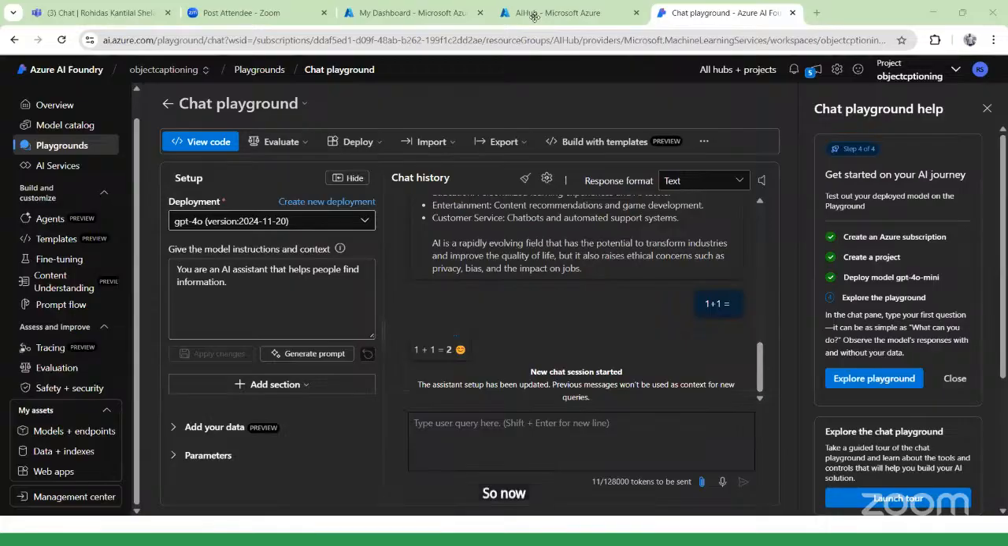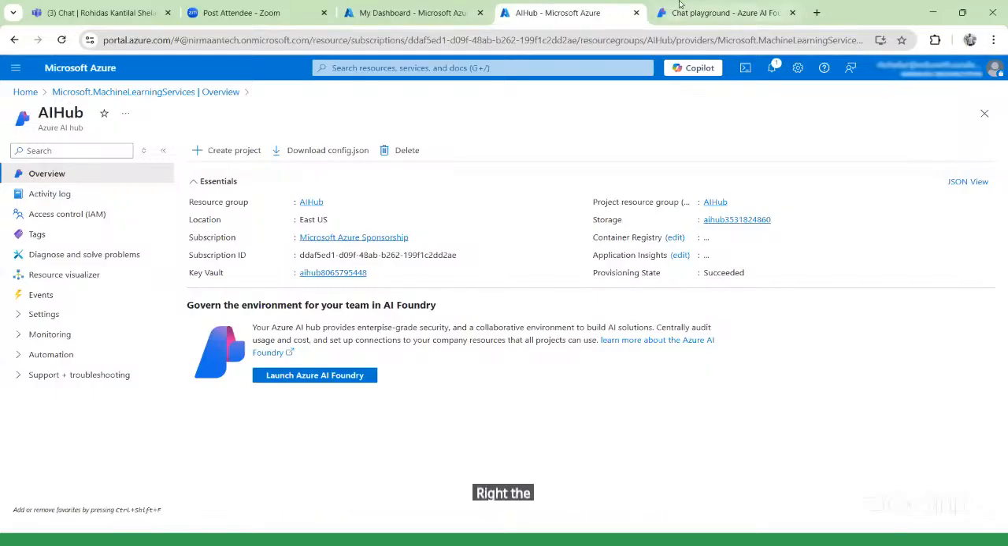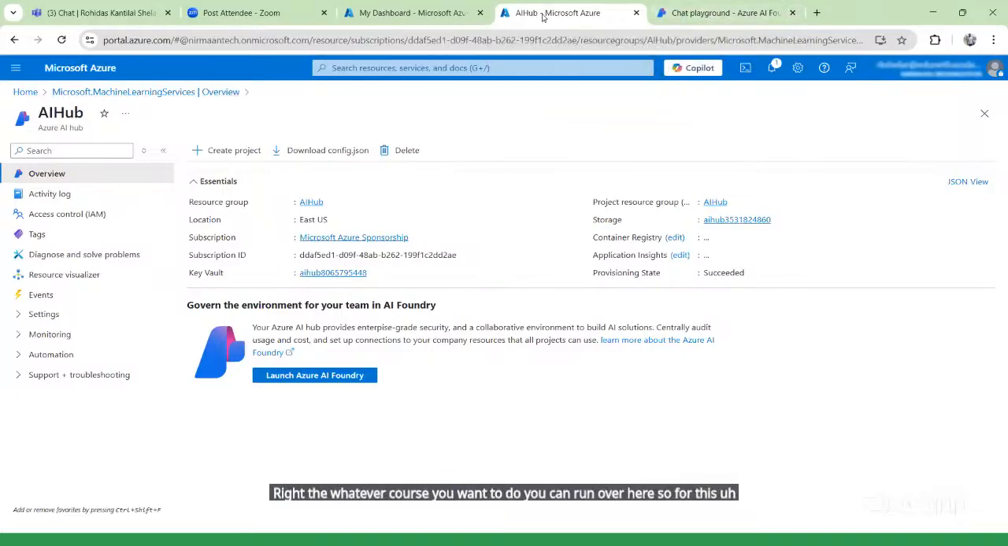So now just focus over here. What we have to do is create a machine learning service. Using that service, we can create a Jupyter notebook over here, and you can run your Python code. Whatever code you want to run, you can run over here. So for this, I will go to this page.